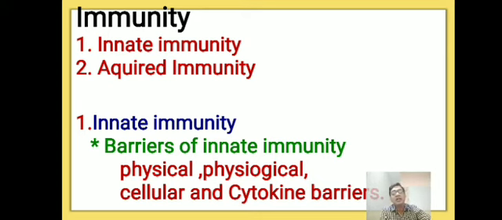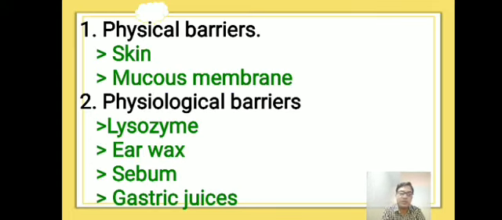Okay, let us study one by one. First one, physical barriers, are also called surface barriers. The physical or surface barriers consist of skin and mucous membrane. These two are the first line of defense barriers.